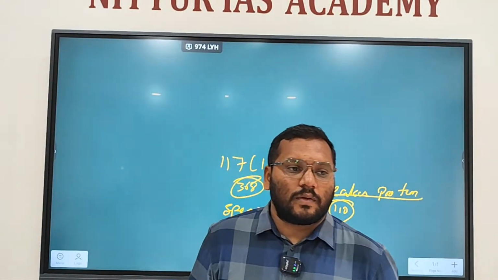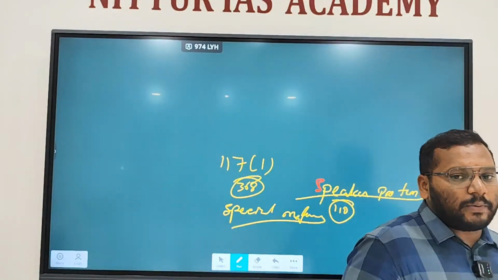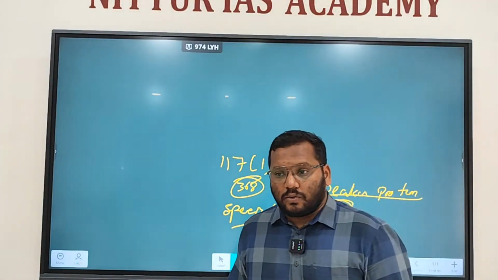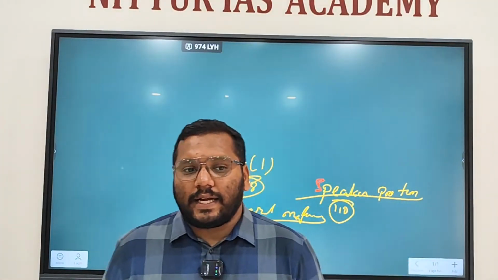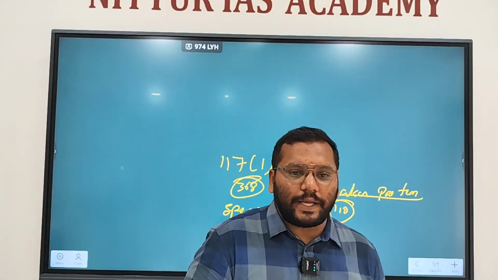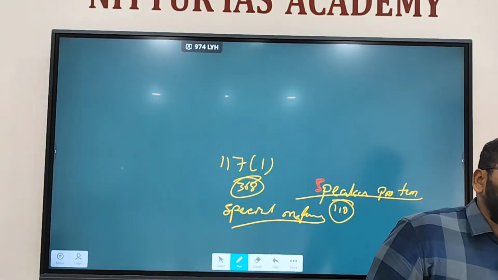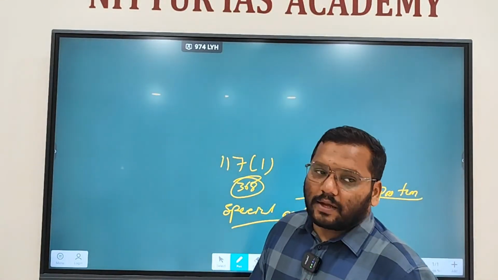So what is vote on account? 1/6 of the budget. Permission from Parliament, especially from Lok Sabha, will be taken to spend the money till the budget is approved by the house, right? Till then they will take the permission of the house to spend money. That is vote on account, 1/6 of the total outlay of the budget, right?